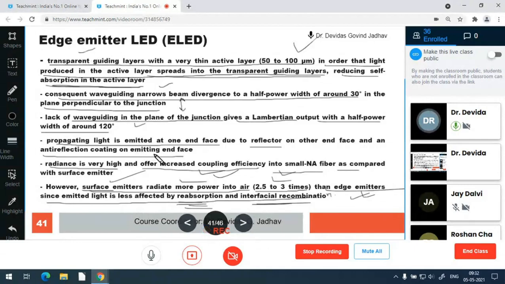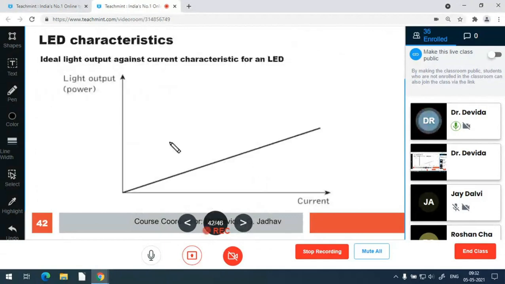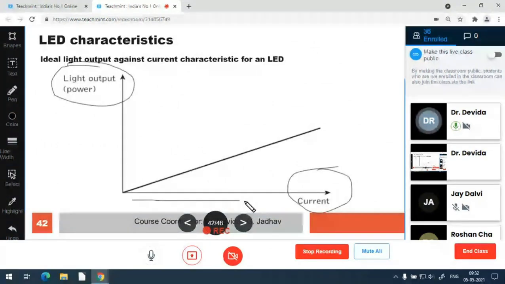Okay. So LED characteristics: light output power is shown against current. As we go on increasing the current, LED radiance goes on increasing gradually. So this is a very linear property. So LED is linear and laser diode is not linear.